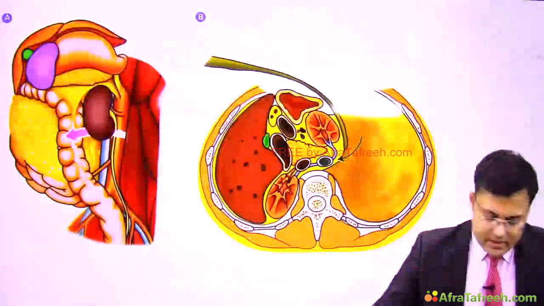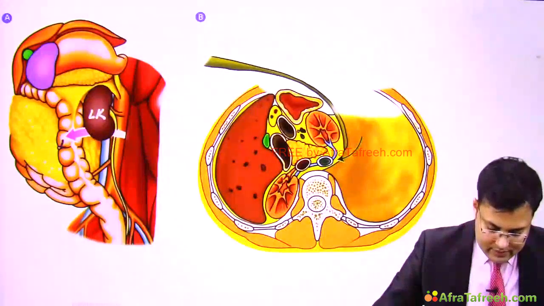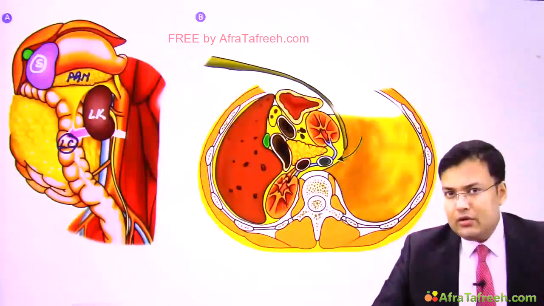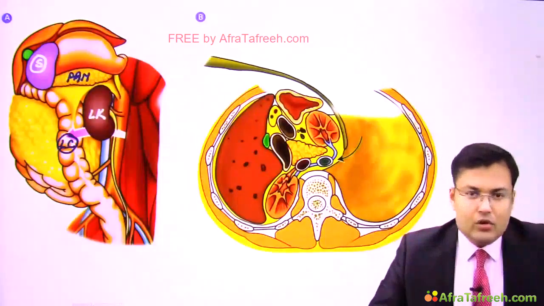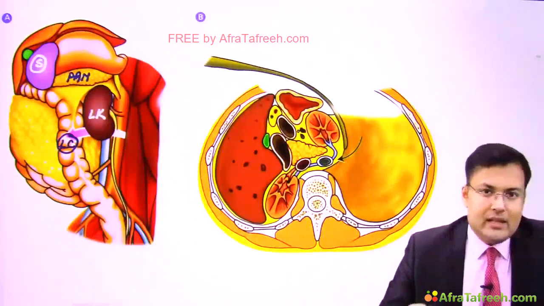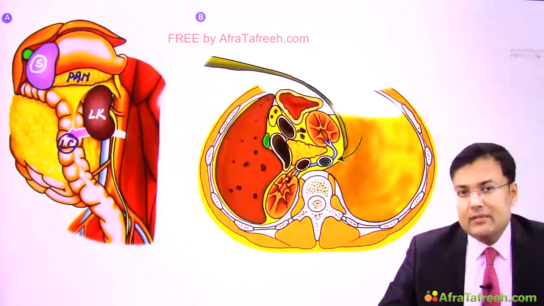Now see this image. Here you can see that this is the left kidney, this is the left colon, this is the pancreas, and this is the spleen. So here you are going to notice that the left kidney, left colon, pancreas and spleen are rotated medially and these structures are brought to the midline. What's the name of this maneuver?